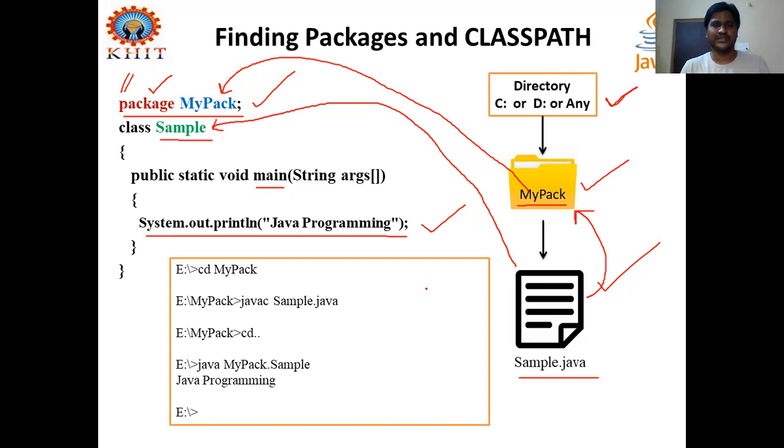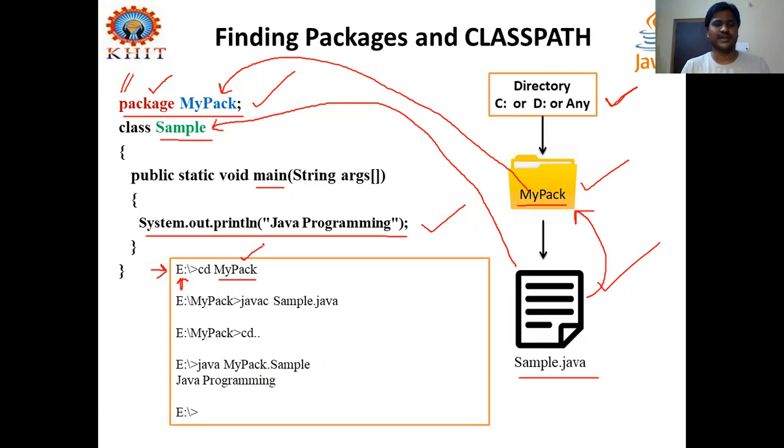And coming to the execution part of this, I have given one scenario of my computer. In my computer, I have an E drive and I have created one package called mypack. And how do we get into that directory as the current directory? Go to command prompt and go to this directory E and go to the current directory.